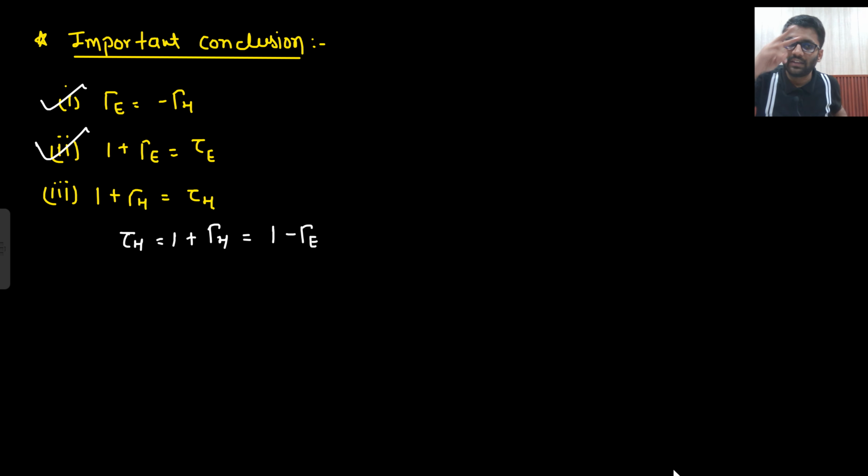1 plus gamma H is equal to tau H, 1 plus gamma E is equal to tau E. So the same goes for this, and then gamma H can be replaced with minus gamma E. So this is also one of the formulas. Is that clear to you? Okay. So these are the important conclusions. So let's solve some problems now.